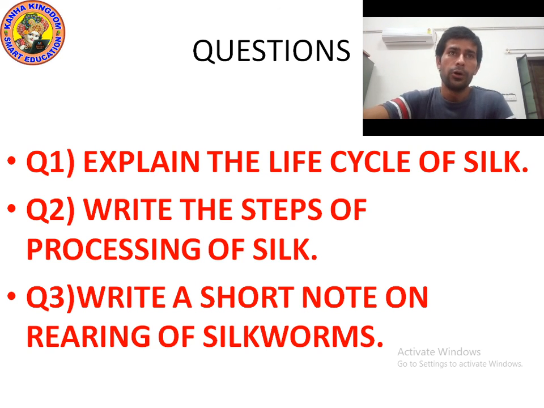Okay, question number 3. Write a short note on rearing of silkworm. First of all, we know that female silk moth lays egg. Eggs are stored on a clean cloth or on a paper strip. The eggs are then warmed to a suitable temperature. So the eggs hatch into larva. We also call it caterpillar or silkworm. Then we put them into a bamboo tray with mulberry leaves.